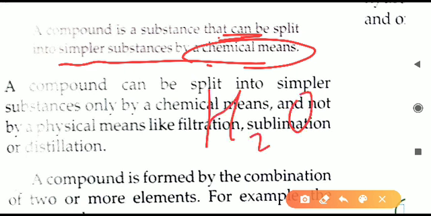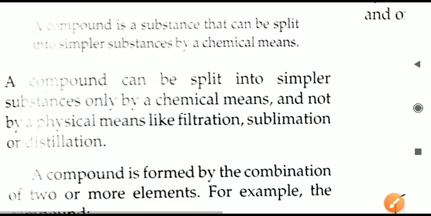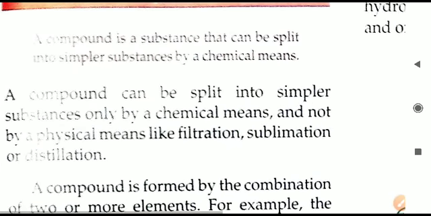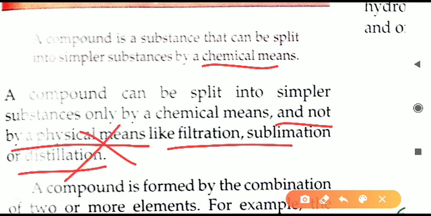Like water, if we apply any chemical means on this, then it can be broken down into two different substances. We will get hydrogen gas and oxygen gas separately. Just now in this class we will see how it is done. So anything, if it is broken down into simpler substances by chemical method, then it is a compound. Here you have to take note by which method it is done, that is chemical method. We are not using the physical method, filtration, sublimation and so on. By physical method the compound will not break down.